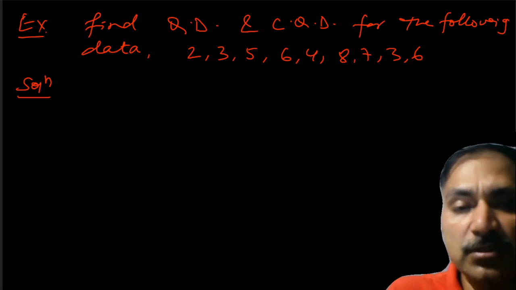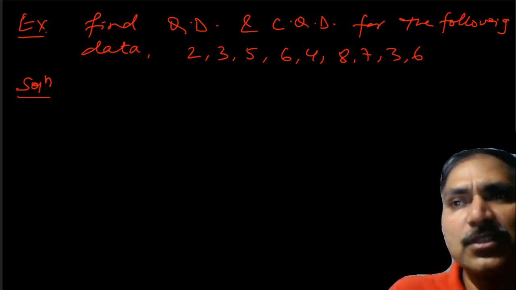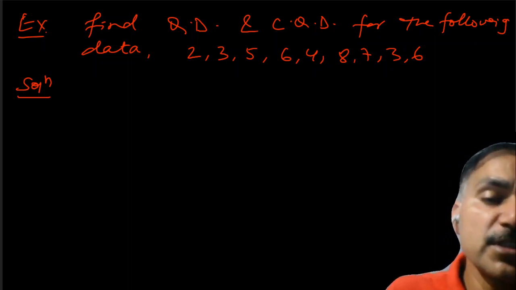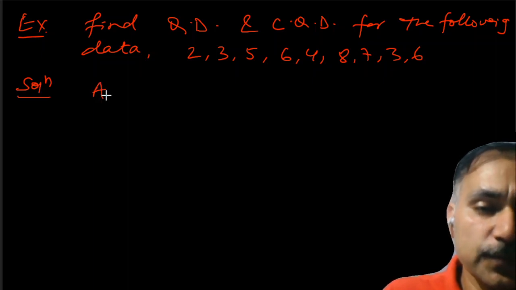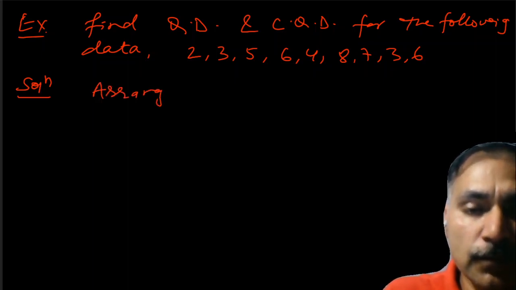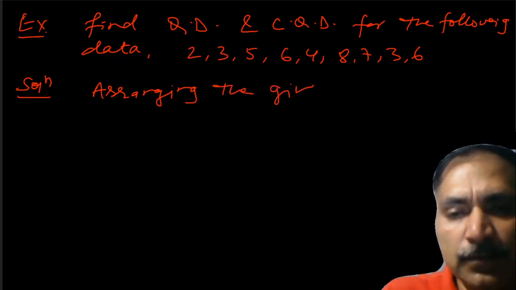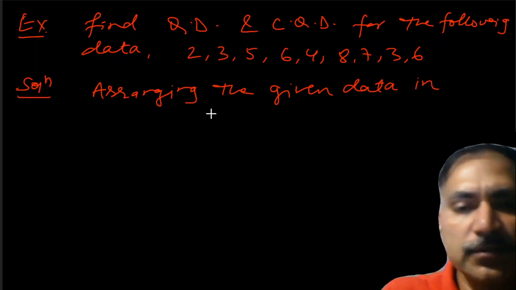Let us go to the solution. The first step towards finding any partition value, whether it is a quartile, decile, percentile, or median, is to arrange the data in ascending order. Arranging the given data in ascending order.